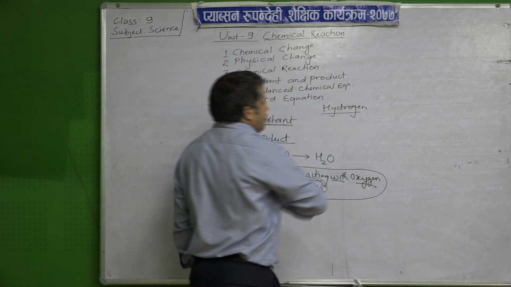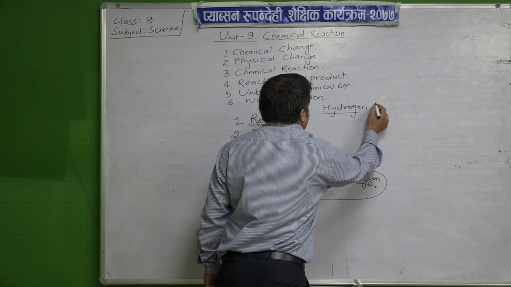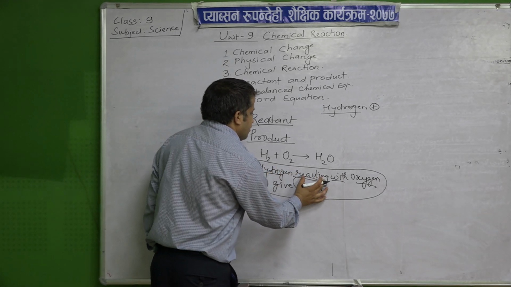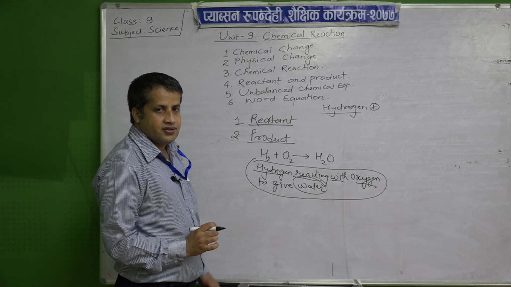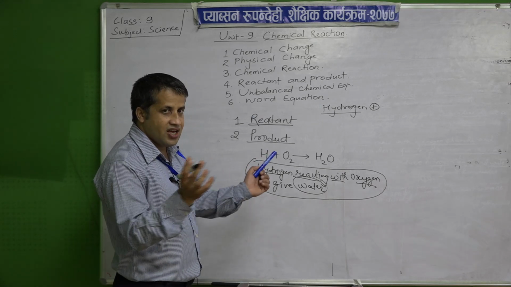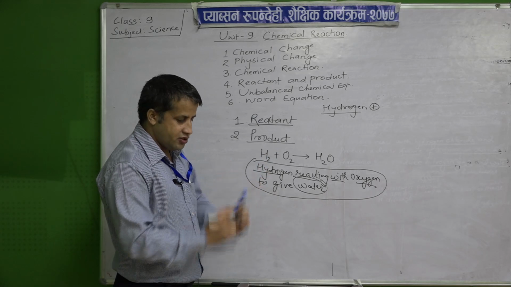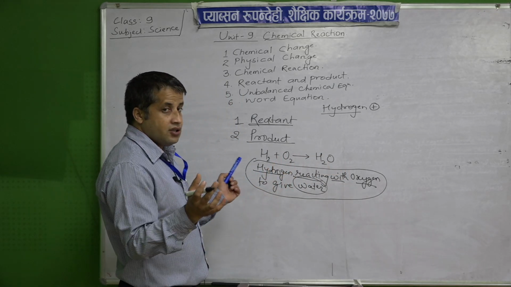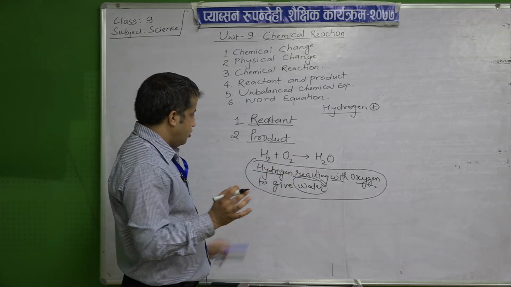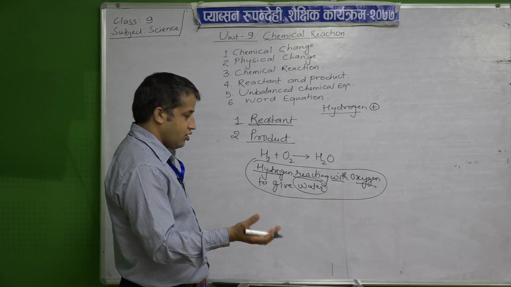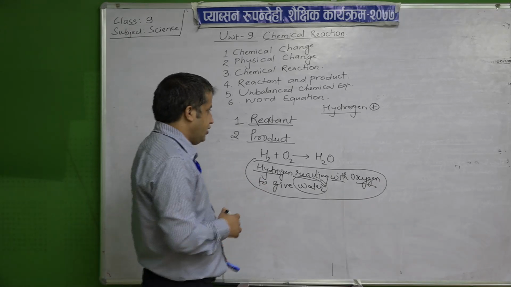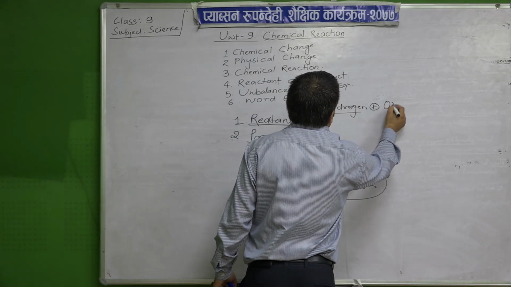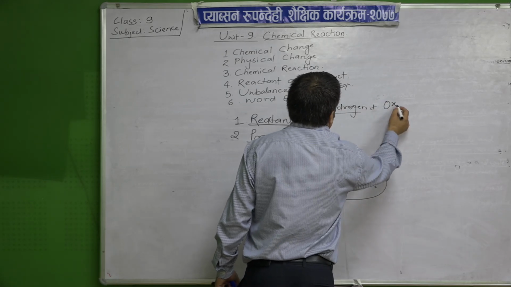We write hydrogen plus, here plus implies to react, means it is reacting, it is added, it is mixed. So here the operator plus indicates reacting. Hydrogen reacts with oxygen, so plus oxygen.